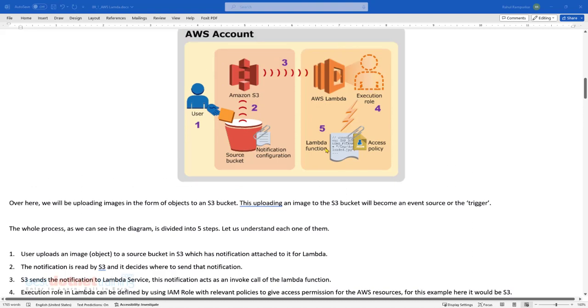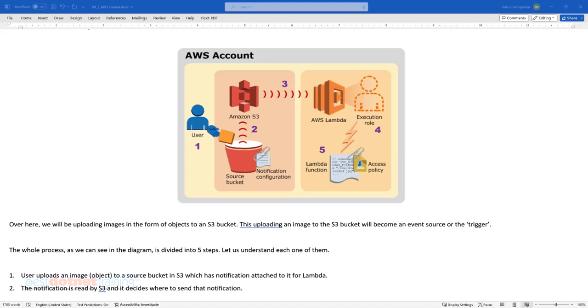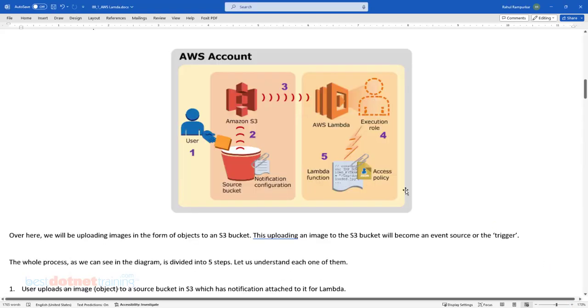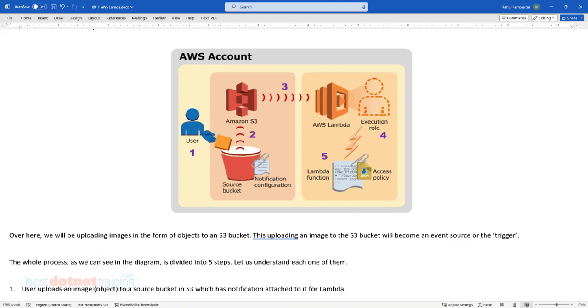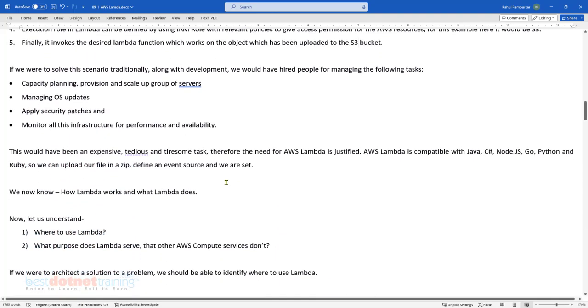Suppose you have to solve this using the traditional, server based approach. What do you think are the things that we have to take care of? First of all, you need to do proper capacity planning about how many images are uploaded per hour, how much compute time is needed, and what should we do to make sure that the performance does not degrade. These are the kinds of things you need to start worrying about.